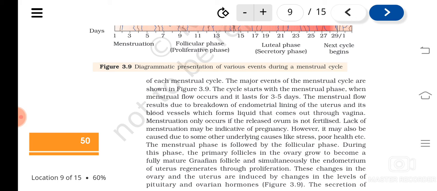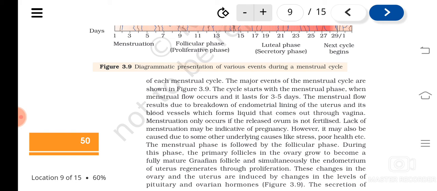So the endometrium lining breaks down along with the blood vessels that bring blood to this lining. Okay, and this comes out through the vagina. That is actually the menstruation or menstrual flow.